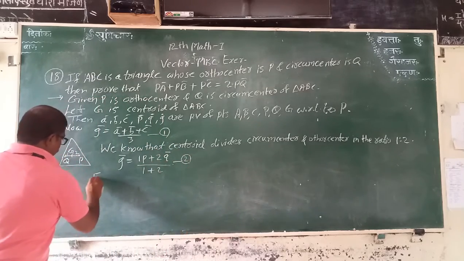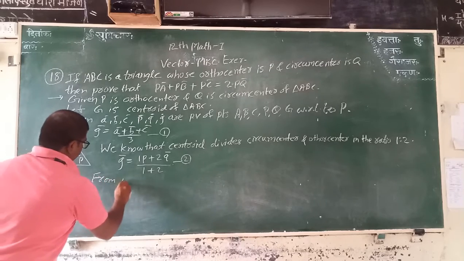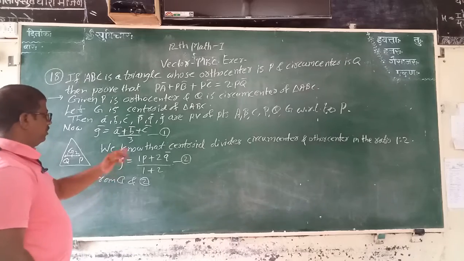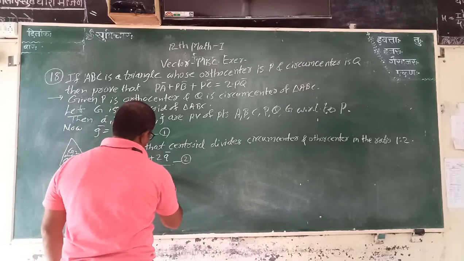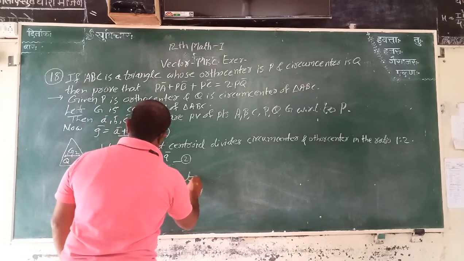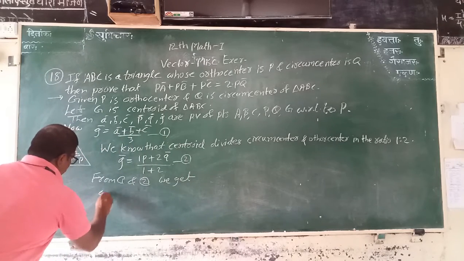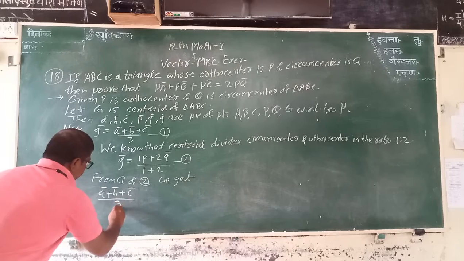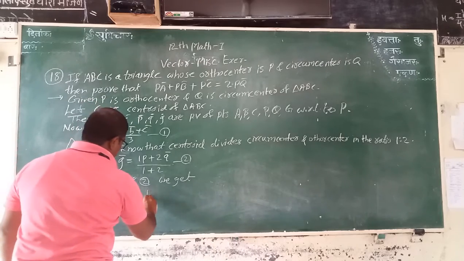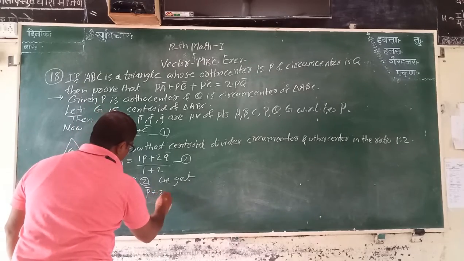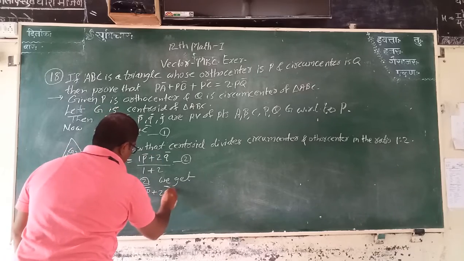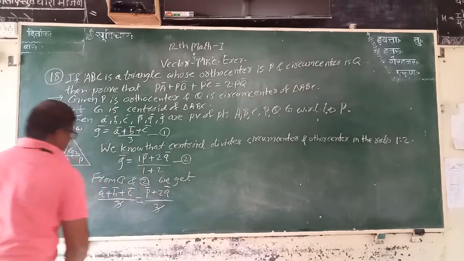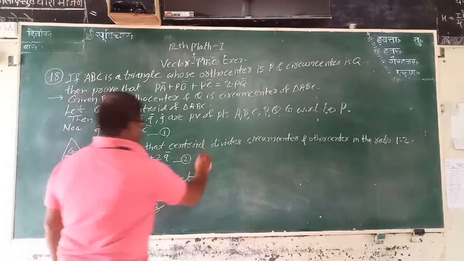Therefore, from 1 and 2, we get A bar plus B bar plus C bar upon 3 is equal to P bar plus 2Q bar upon 3. That is 3 is cancelled.